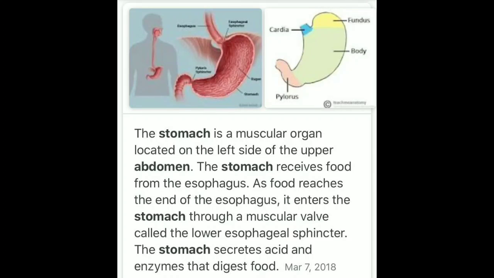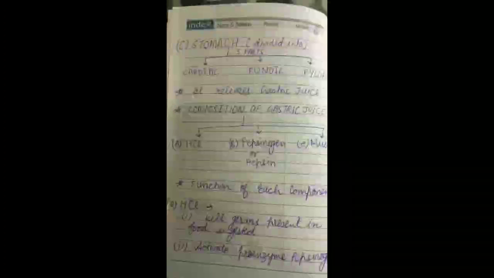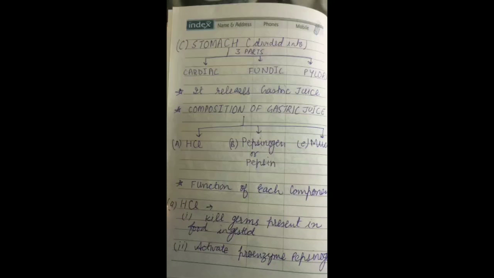Our next part is stomach, which is divided into three parts, that is cardiac, fundic and pyloric, and it releases gastric juice. Inside the stomach, the food is mixed with gastric juice and it turns into a semi-solid material that is known as chyme. I am providing you the details in the notes. Kindly read them. Whatever you swallow is bolus. When this bolus reaches the stomach, it gets mixed with the gastric juice that is released in the stomach and it turns into a semi-solid material that is known as chyme.